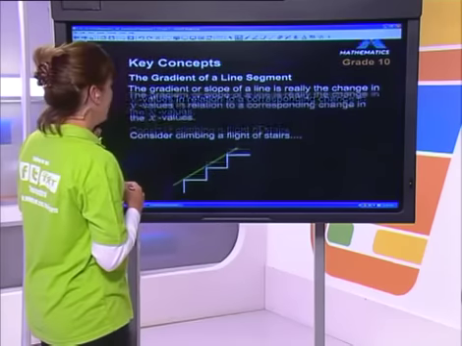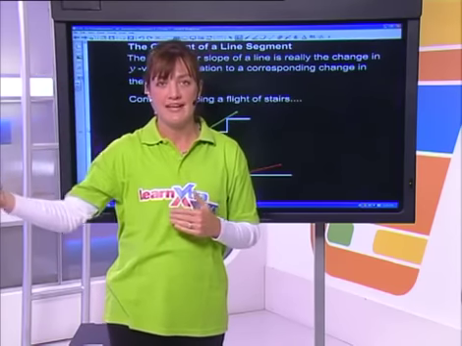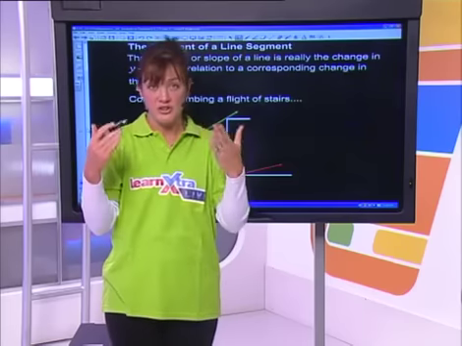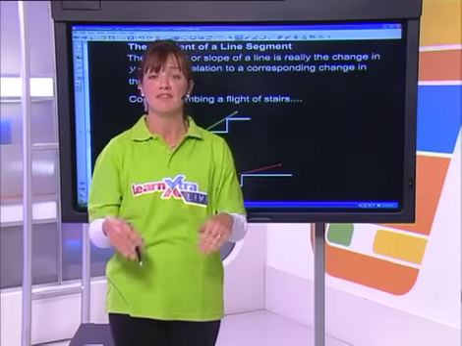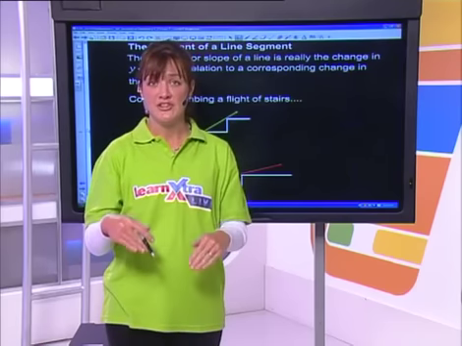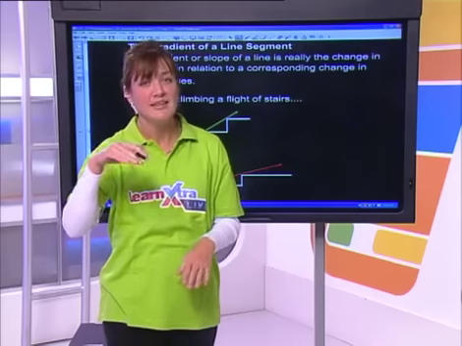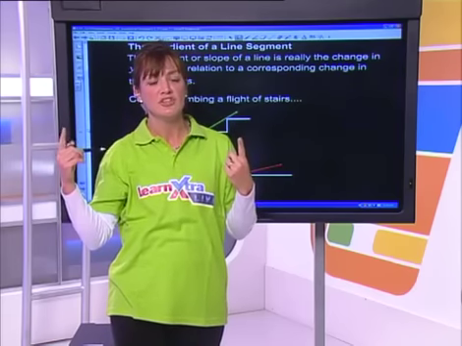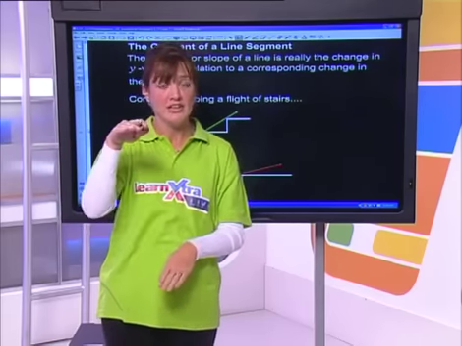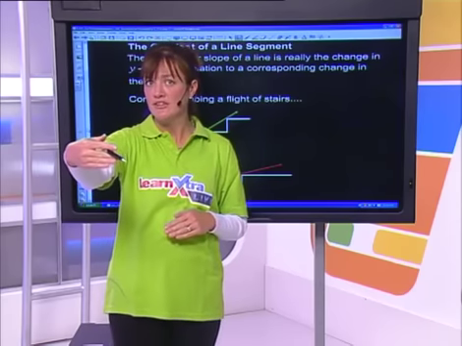We said earlier that gradient was the change in y over the change in x, all right? So I want you to imagine standing at the base of a flight of stairs, okay? In order to climb up that flight of stairs, do you guys agree you would have to start by taking one step up, all right, which if we're thinking in terms of coordinate geometry would be a y change, and we would take one step across, which would be an x change, okay?